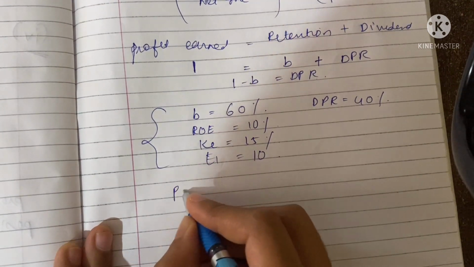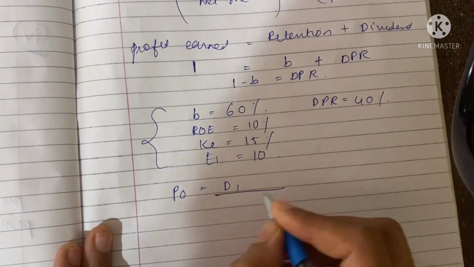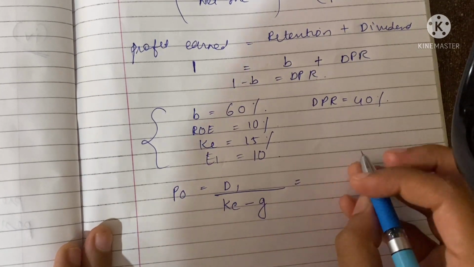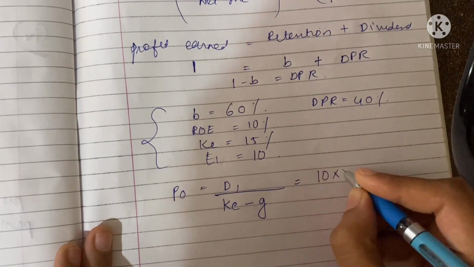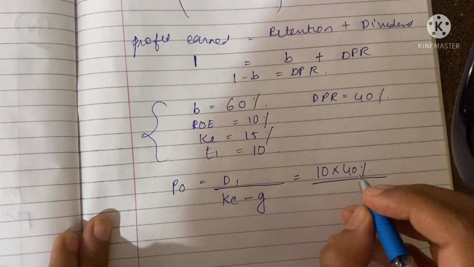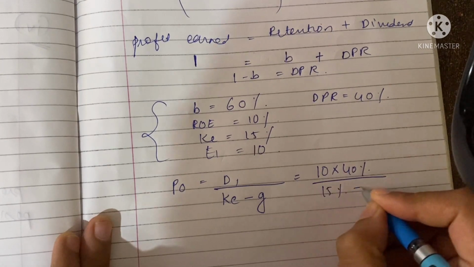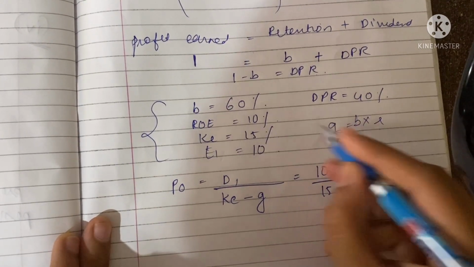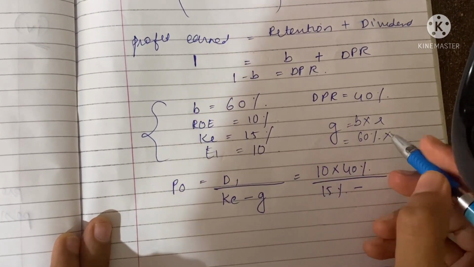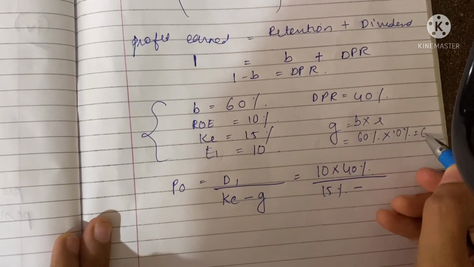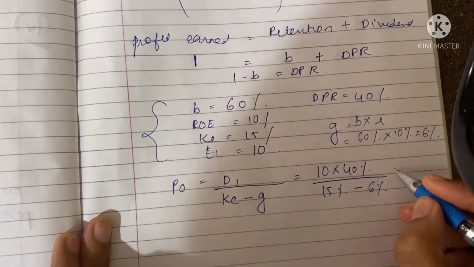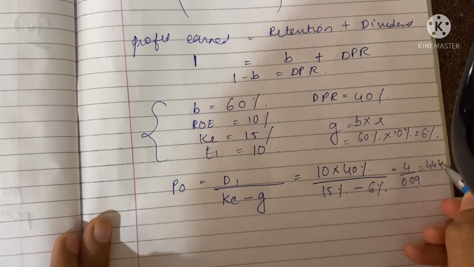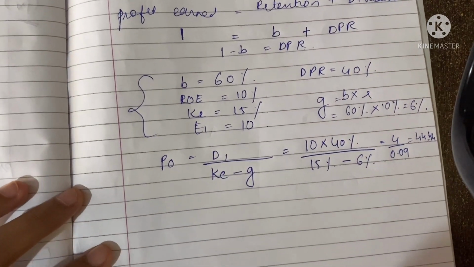If we are asked to find the stock price, we know the formula: dividend divided by cost of capital minus growth. So D1 is earnings into dividend payout ratio. Cost of capital is 15%. Growth g is equal to b into r. b is 60%, return on equity is 10%, which is equal to 6%. So after calculating, we get the answer 44.44. Now the share price is 44.44.